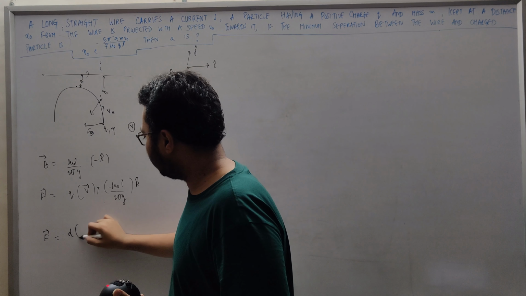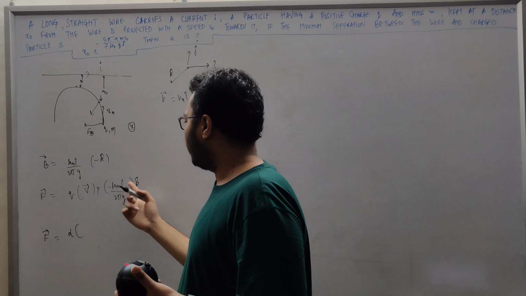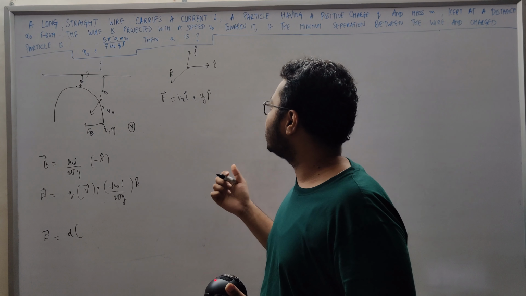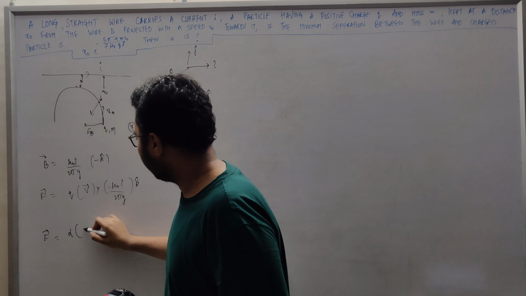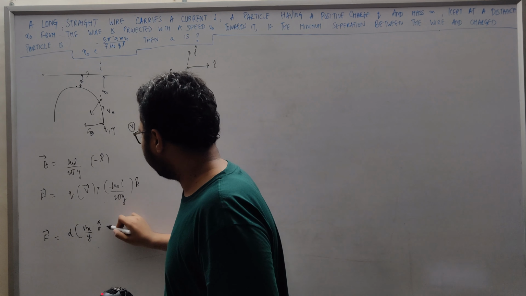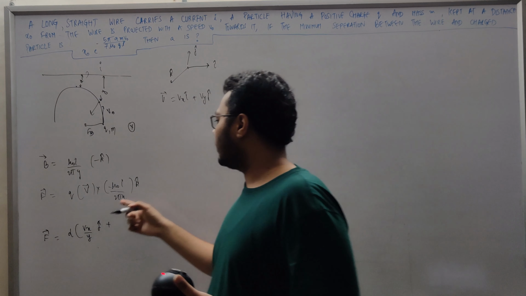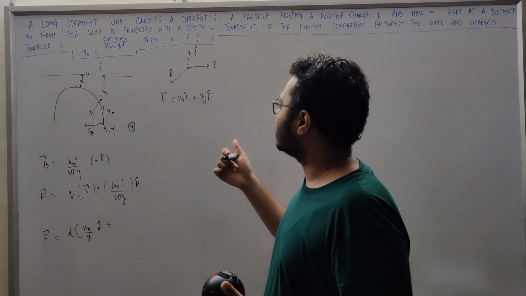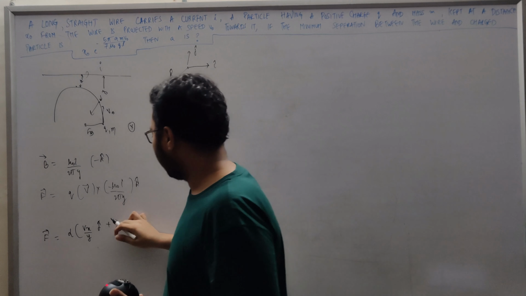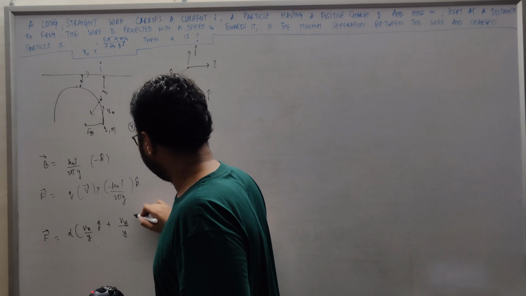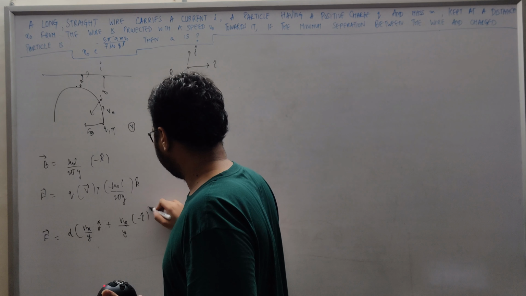So we have alpha vx i times minus 1 by y k. So i cross minus k is j. So we have vx upon y j cap plus vy j times minus 1 by y k. So j cross minus k is minus i. So we have vy upon y times minus i.